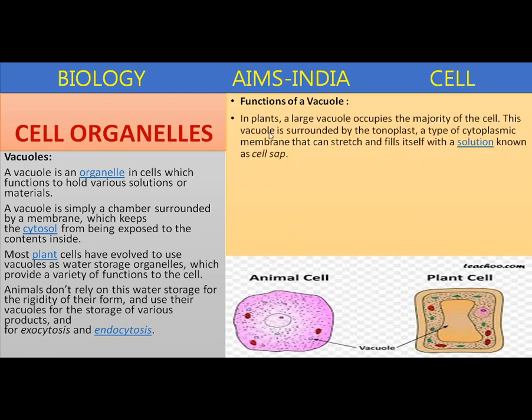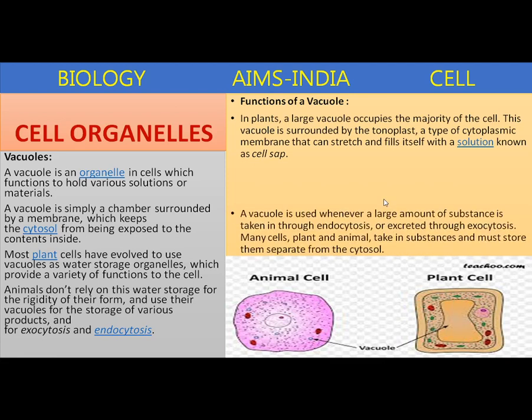In plants, a large vacuole occupies the majority of the cell. This vacuole is surrounded by a special semi-permeable membrane called the tonoplast, a type of cytoplasmic membrane that can stretch and fills itself with a solution known as cell sap. The excess of fluid present in the cytoplasm enters into the vacuole and can be stored.